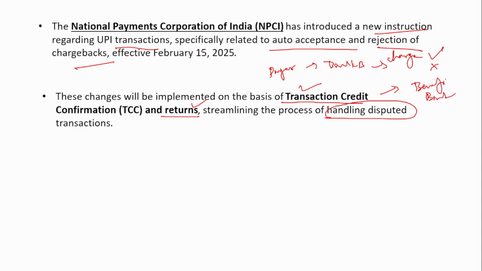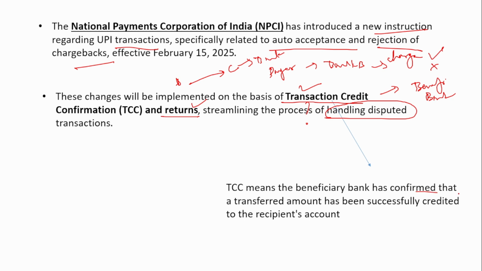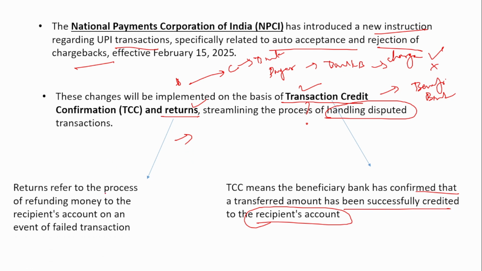So this person A was sending amount to a person C. C's bank will provide this status, that is transaction credit confirmation or return status. So what is this transaction credit confirmation? This means the beneficiary bank has confirmed that the transferred amount has been successfully credited to the recipient account. This is what it means. And return, I think you can just judge it by the name. Return means that it has not been credited successfully to the recipient account. So return refers to the process of refunding the money to the recipient account in the event of a failed transaction.